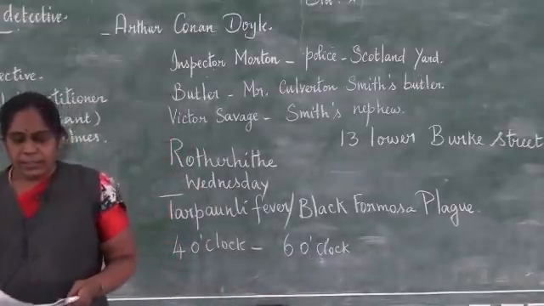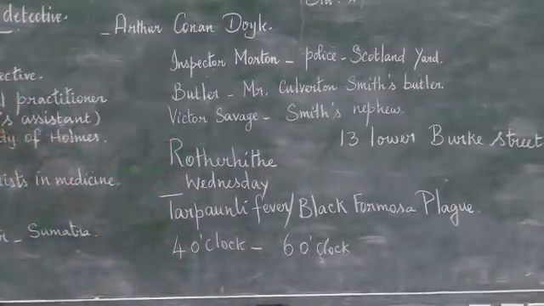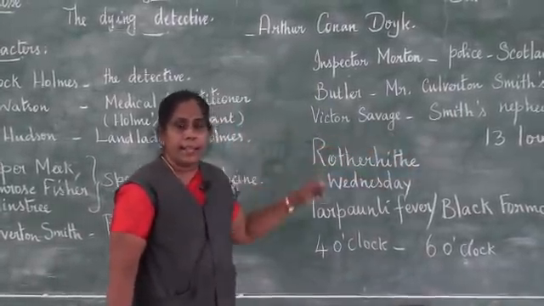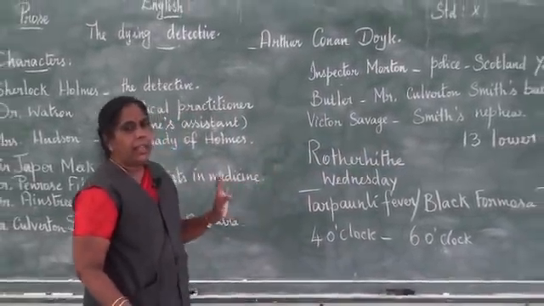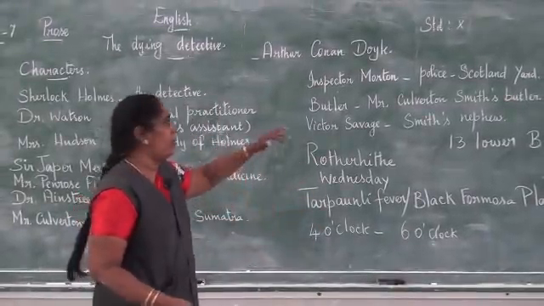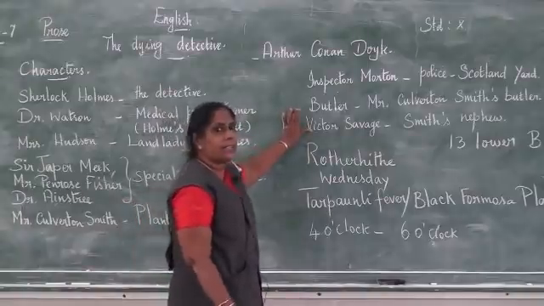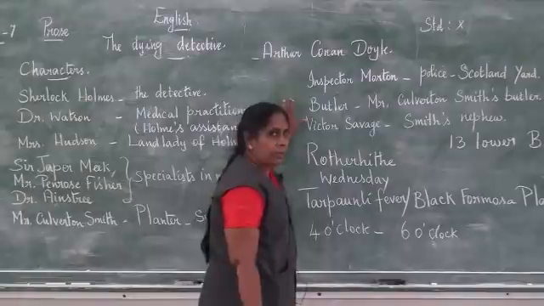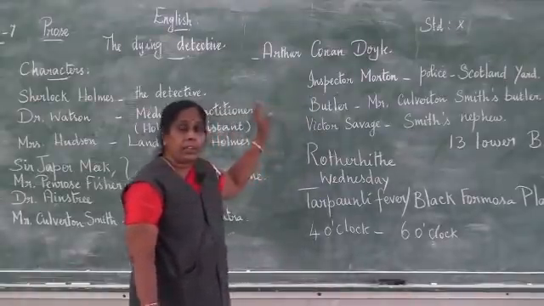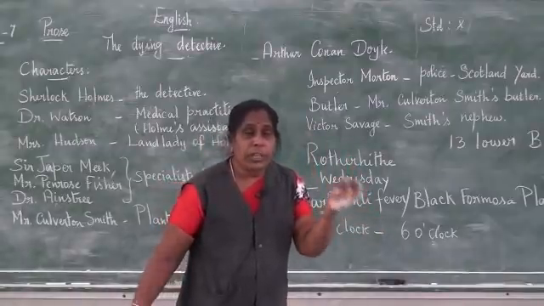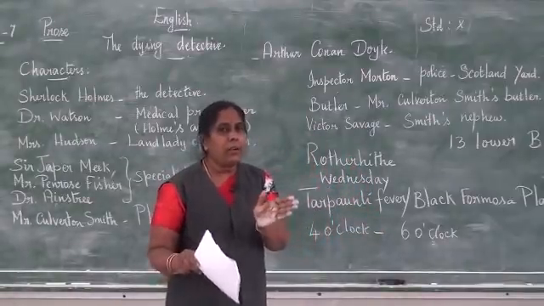Then this Watson went to this address 13 Lower Burke Street, and then when he went inside, as he was talking to the butler, the butler was the one who was standing in front of the room of Mr. Culverton Smith's office. As he was talking to the butler, before the butler could answer where Culverton Smith was, the door was a little open.